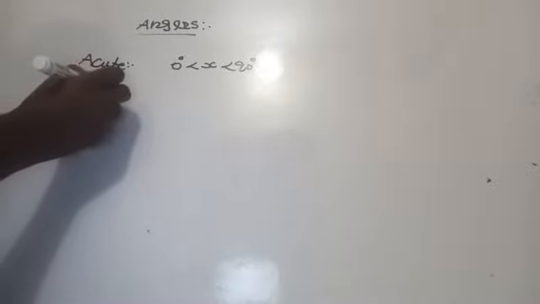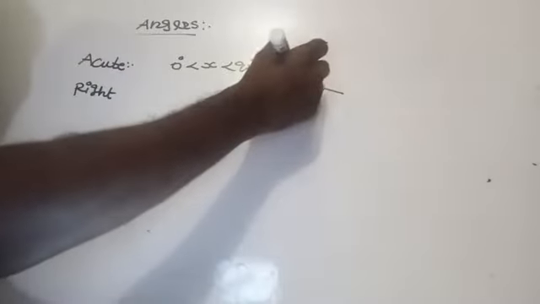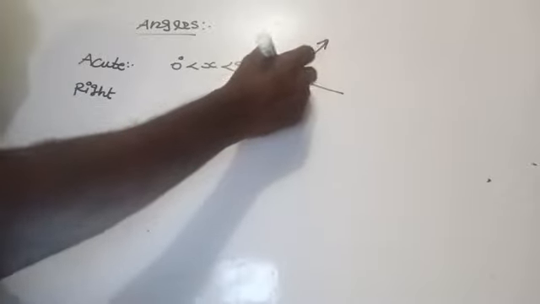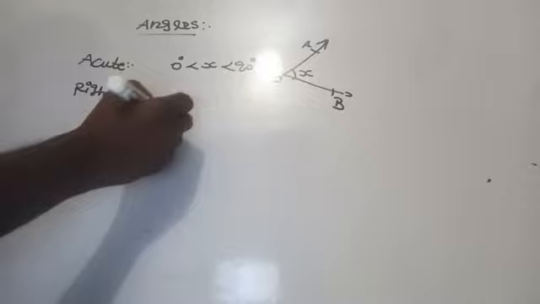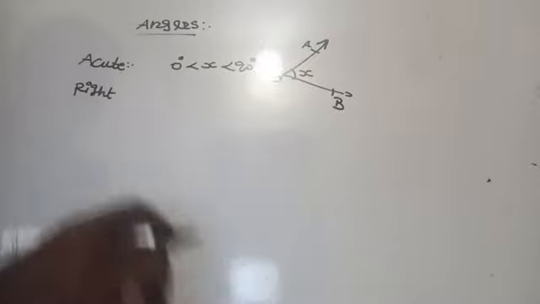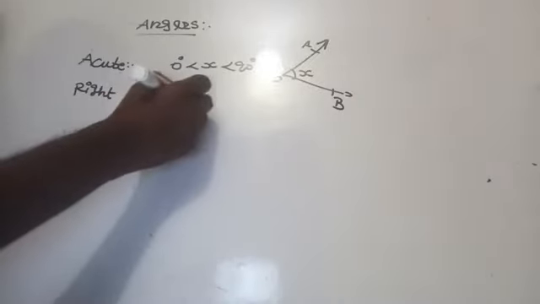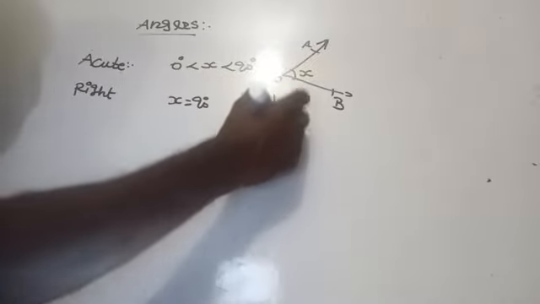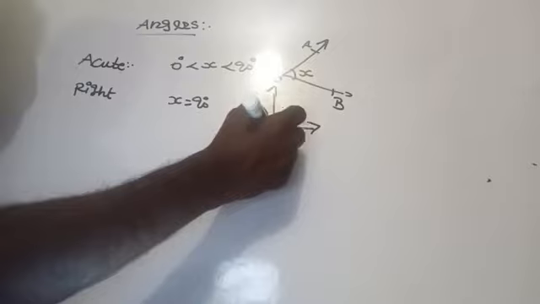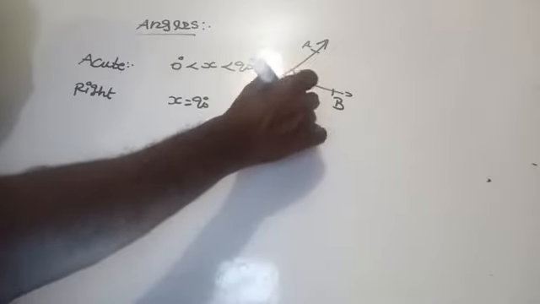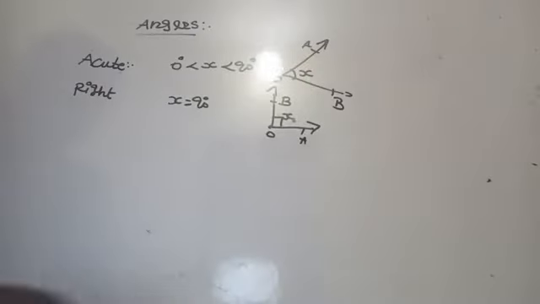Then right angle. Take it as X, with O, A, B. Right angle means exactly 90 degree, that is X equal to 90 degree. Are you getting here? Yes.